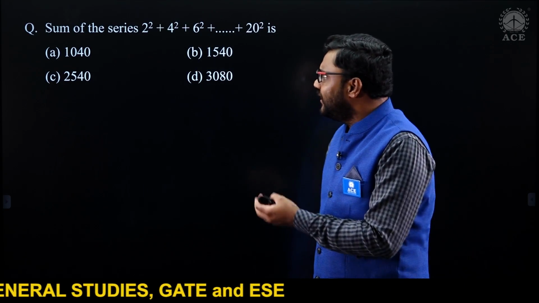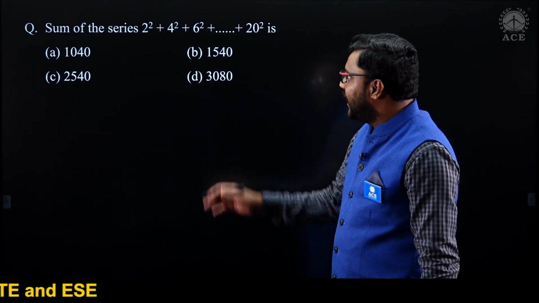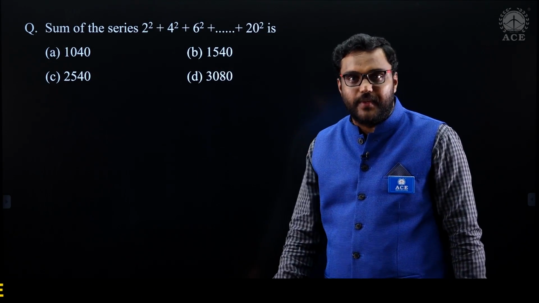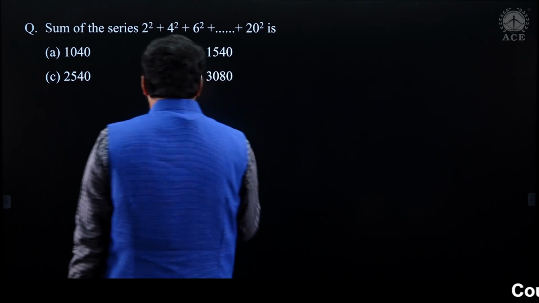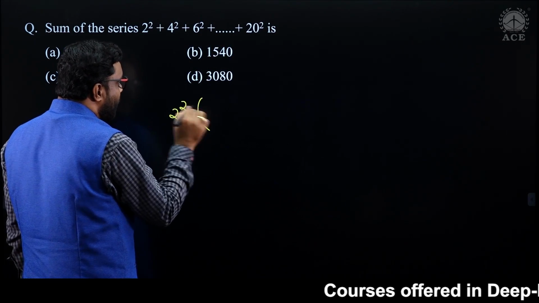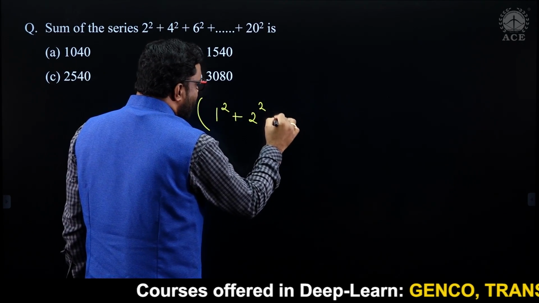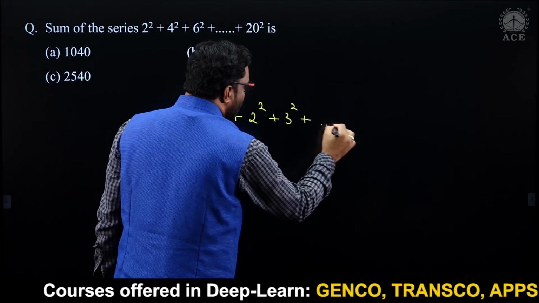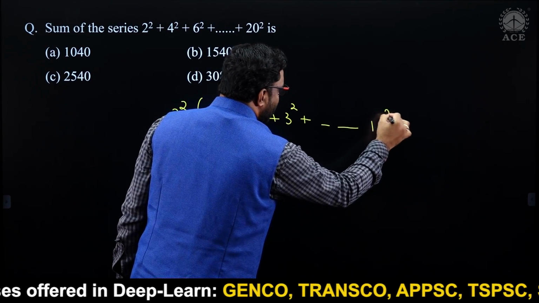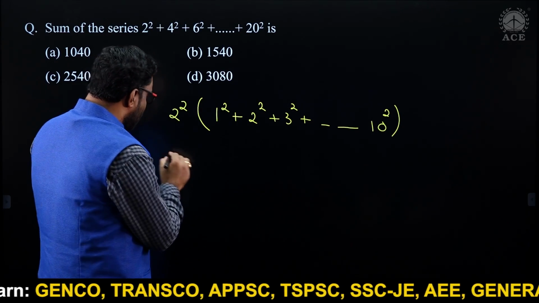See the next one. This question is similar to the sum of squares of natural numbers. They gave 2 square, 4 square, 6 square, up to 20 square. If I take 2 square common, you have to find the sum. Internally it's like 1 square plus 2 square plus 3 square and so on up to 10 square. Sum of squares up to 10, times 4.